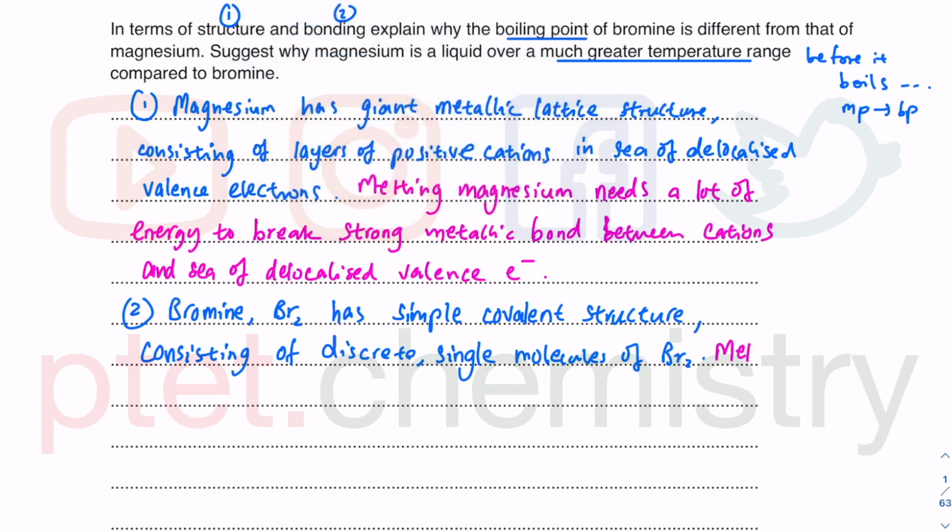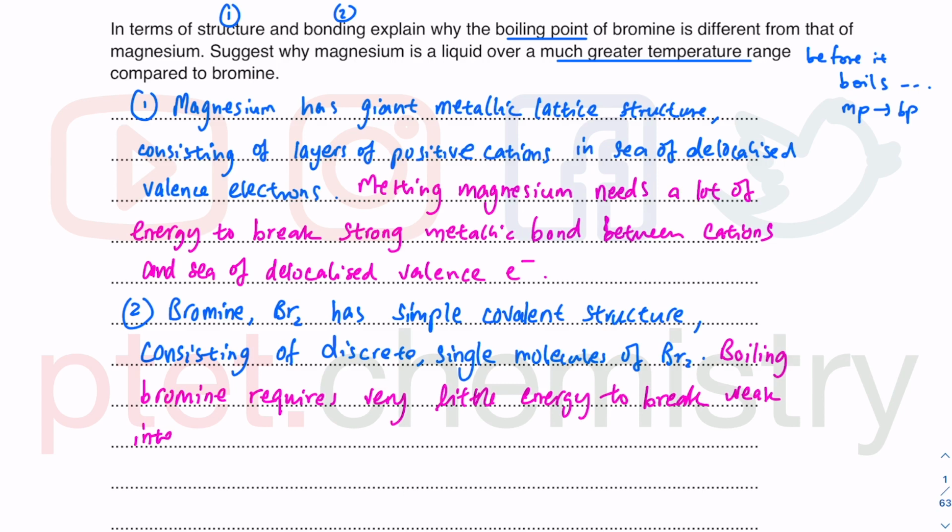When we say melting, boiling, because we talk about boiling bromine in the question, boiling the bromine, talking about the boiling point, you require very little energy. Why is that? Because of its simple structure. What exactly are we breaking? We are breaking just the weak intermolecular forces.